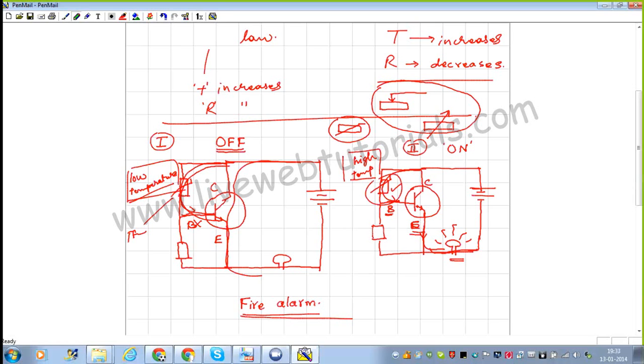As the resistance decreases, the base current starts flowing, a small amount of base current. A large amount of emitter current is also allowed to flow, ultimately turning the transistor in on position, and that rings the buzzer. This is the circuit for a fire alarm.